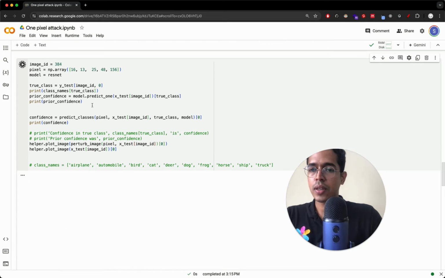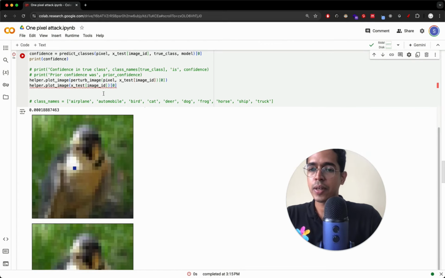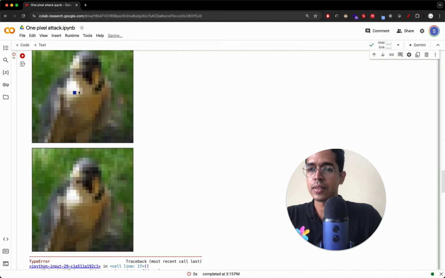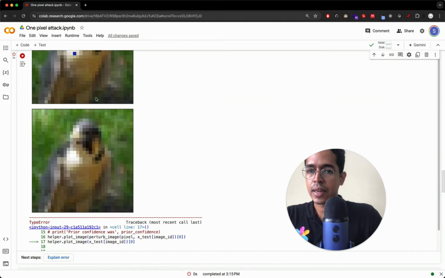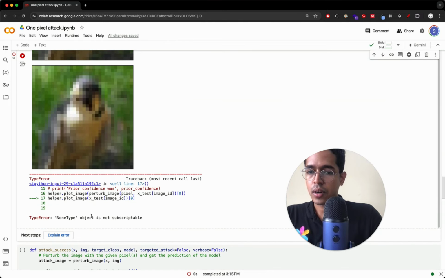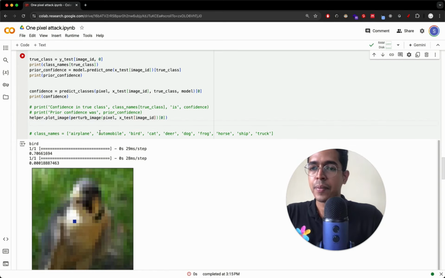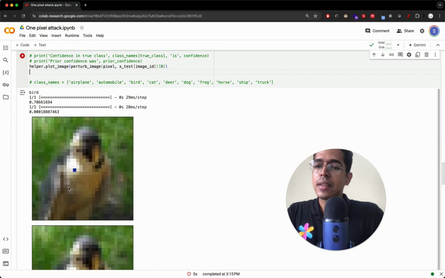Right, so we'll plot the original image as well as the perturbed image. The original image looks like this, and the perturbed image is this. There's an error, but it's plotting, so I don't care about the error. Anyways, let me delete that. So now you can see that when we modify this pixel, confidence is reducing drastically.